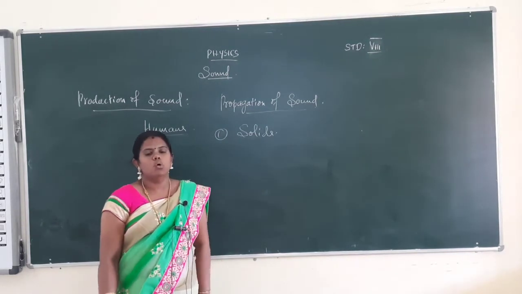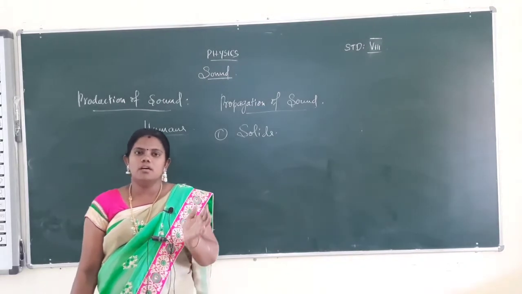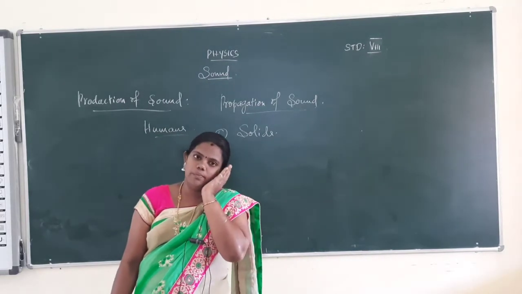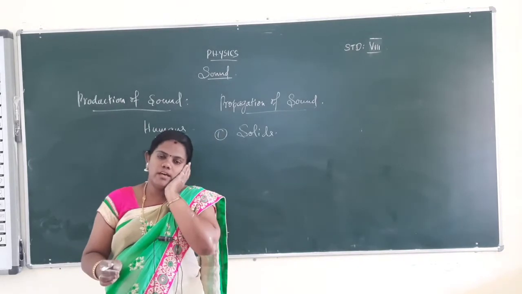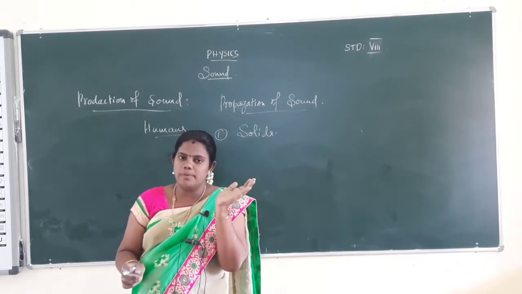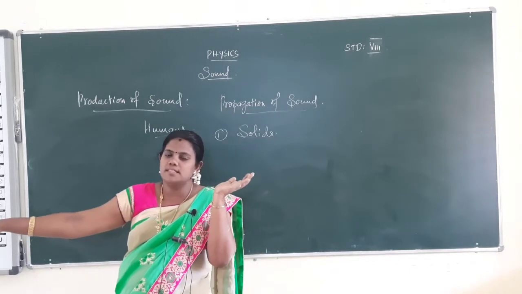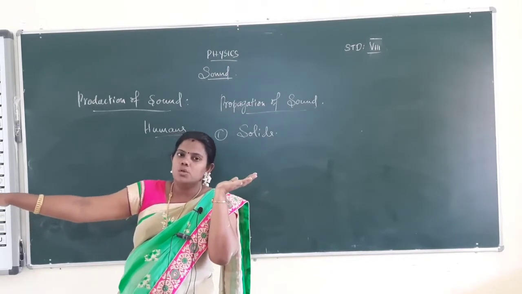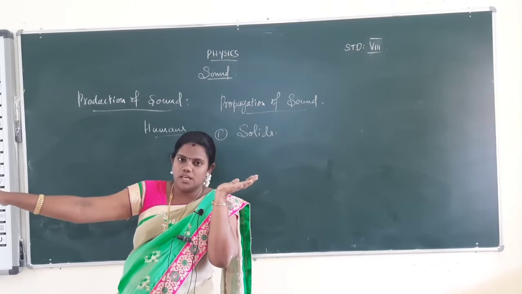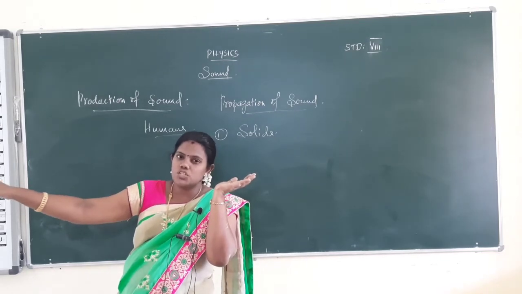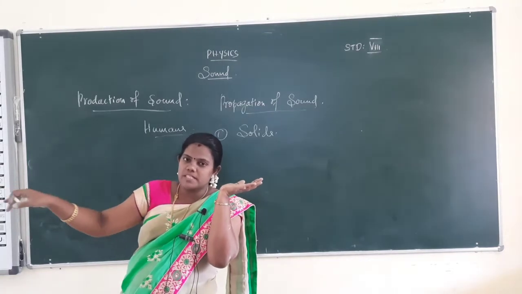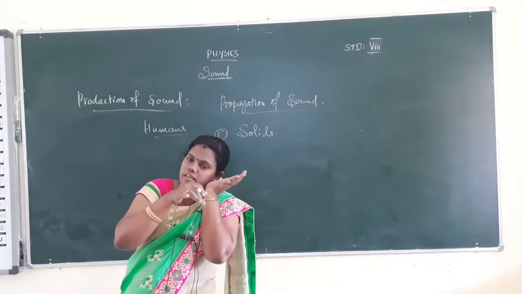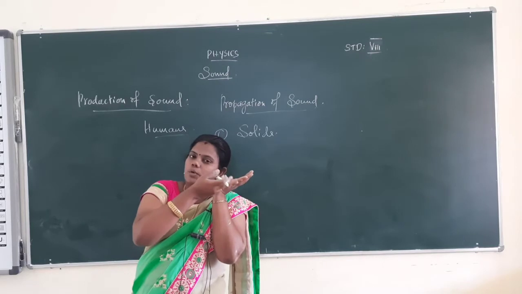Keep your ear on the table. You sit on a stool, keep your ear on one side of the table, and stretch your hands and scratch the table. The scratching makes the atoms in the table vibrate, and the sound travels through the solid and you hear the sound at your lying part.